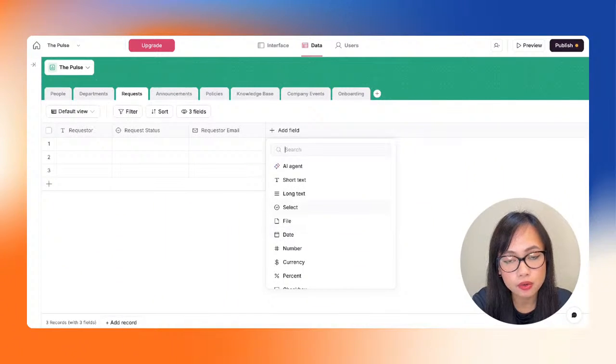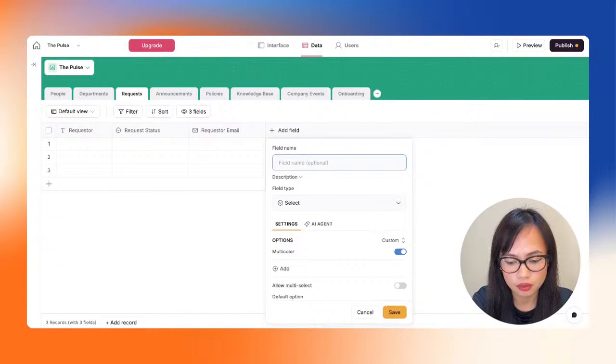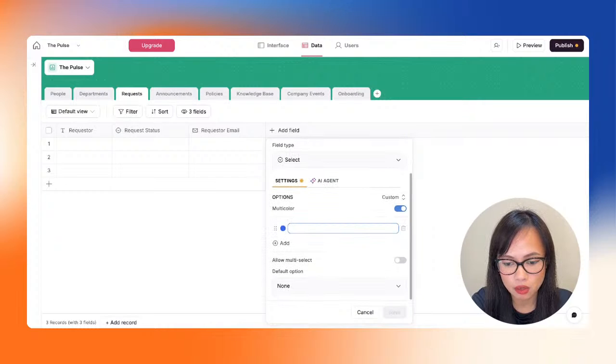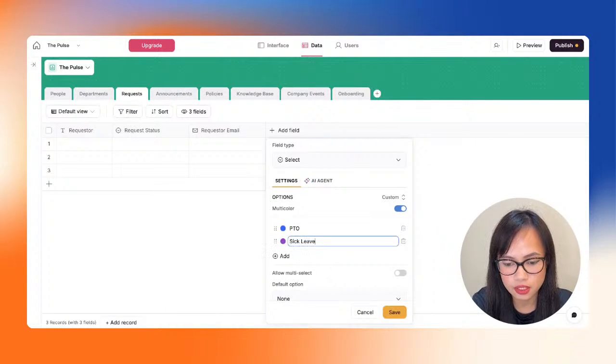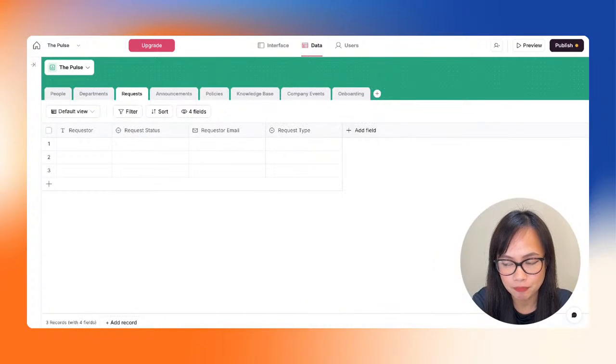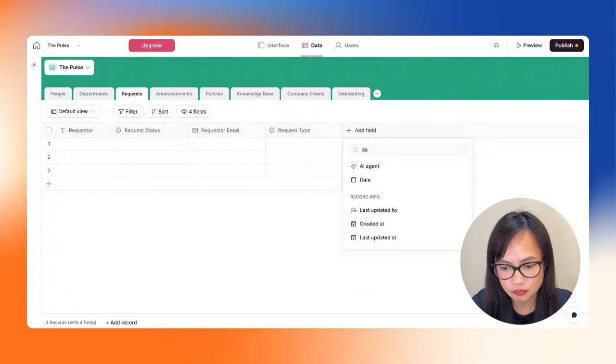Next we have the request type. So it's going to be either a PTO request, a sick leave, or others. So I'm just going to select the field type, select, and add request type. Add the options. So that's either PTO, sick leave, or other. That looks good. Next is going to be the start date and the end date.